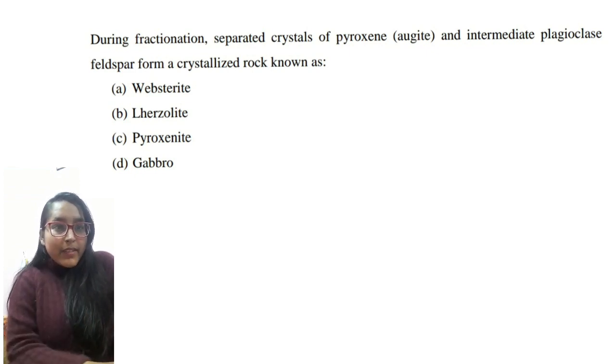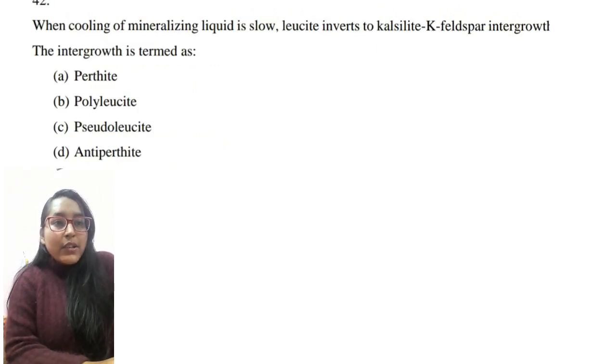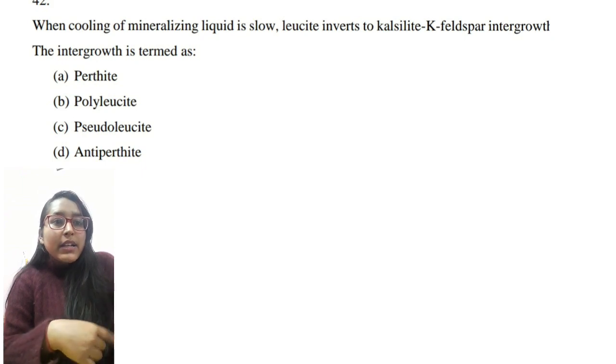Next is rhyolitic magma tends to rise in large dome-like bodies. So it will be diapirs. Next is when cooling of mineralizing liquid is slow, leucite inverts to a nepheline and K-feldspar intergrowth. This intergrowth is pseudoleucite.